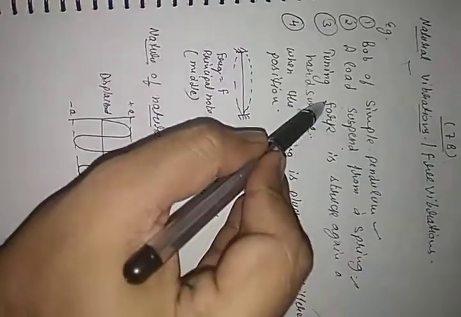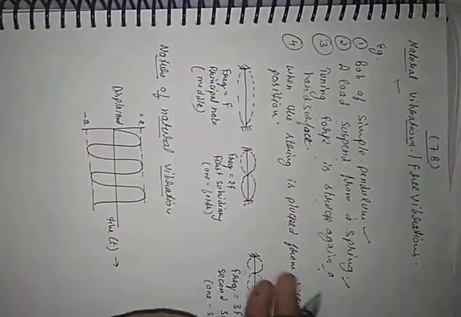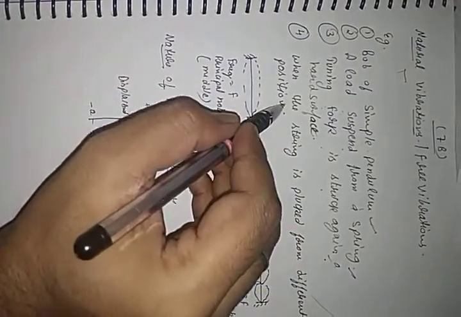Generally, if a body is clamped at one end and disturbed slightly, then it goes into free vibrations. Those are called free vibrations. And here the frequency of vibration depends on shape and size. Clear? The general examples of natural vibrations are a pendulum, a load suspended from a spring, a tuning fork struck against a hard surface, and a string plucked from three different positions. This is the complete category.